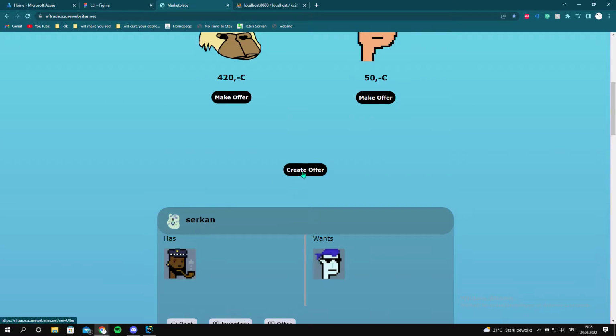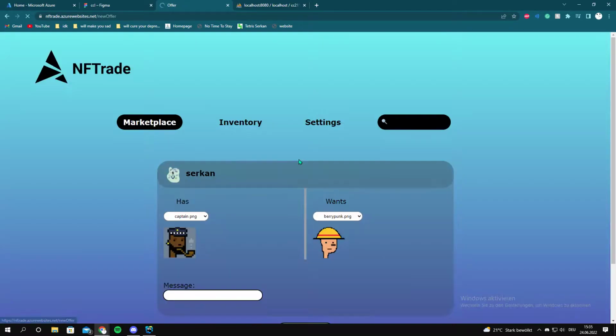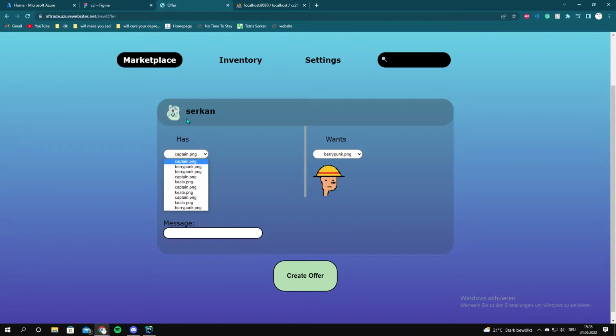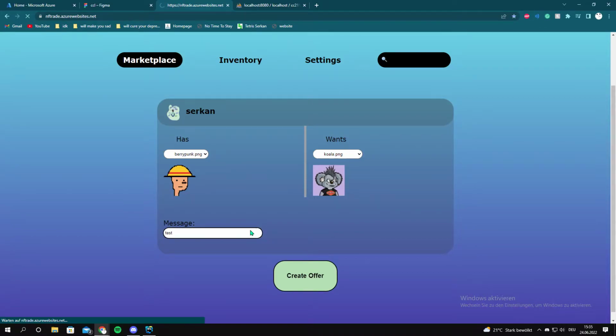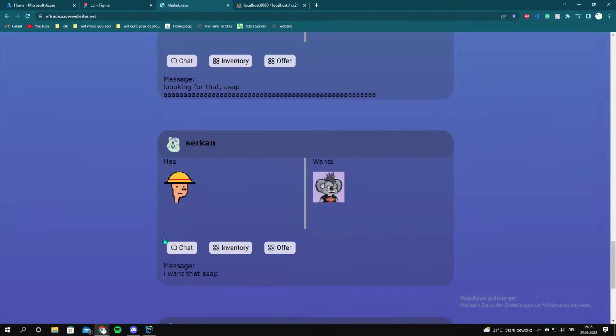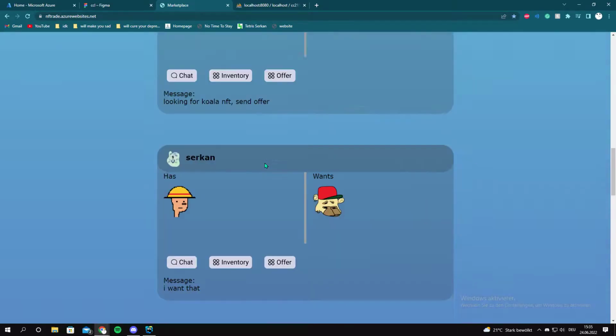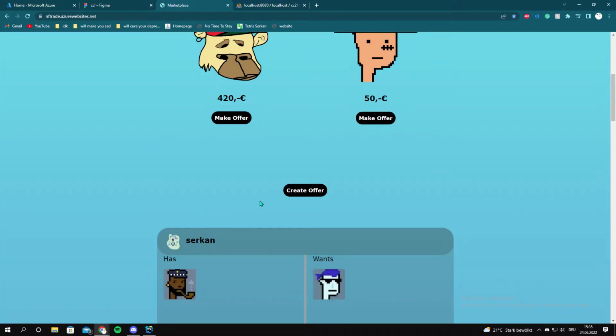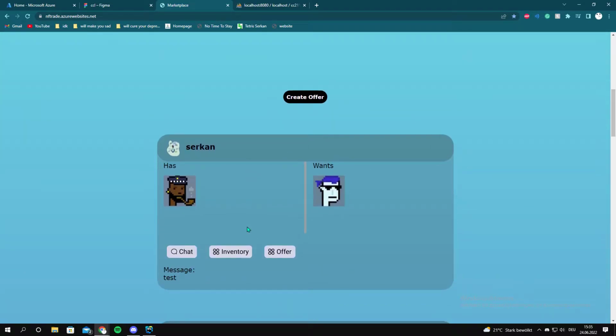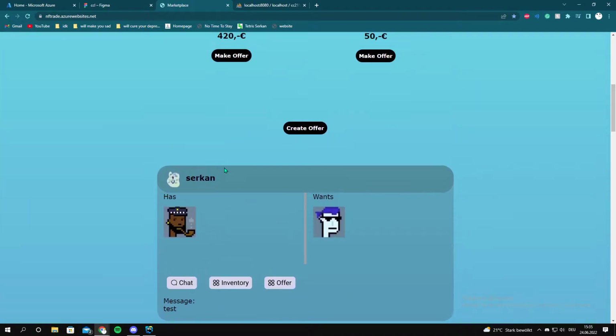You can also create an offer, and if you press create offer, you have a list with all of your NFTs and all the NFTs that are in the database. For example, you want the koala, and you offer the berry punk, which is similar in value. Let's write a message, test, and create offer. It will display it down here. I wanted it to come up here, but for that I kind of broke it twice. For now, it will stay like this.